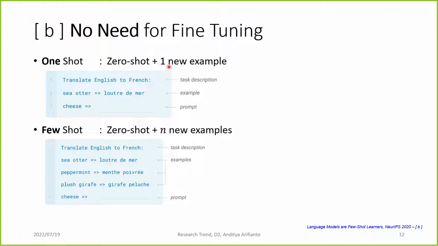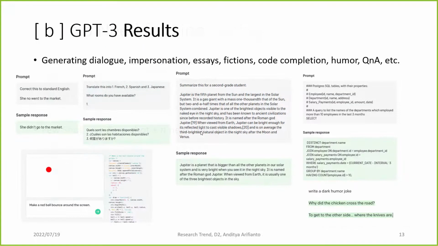It is a zero shot, but we add one new training example so that the input will be "translate English to French", token enter, "sea otter is loutre de mer", and then token enter, and then what word we want to translate. From here, we give one example to help the model understand what the task is. And then the next step is few shot, which is the same as one shot, but we give more examples to help the model. So this is the zero shot, one shot, or few shot capability that GPT-3 can do.